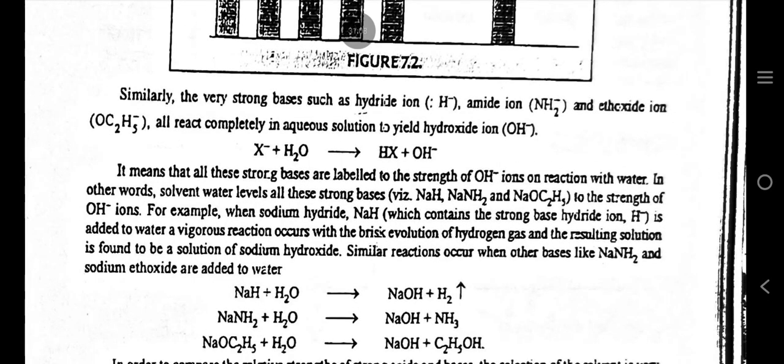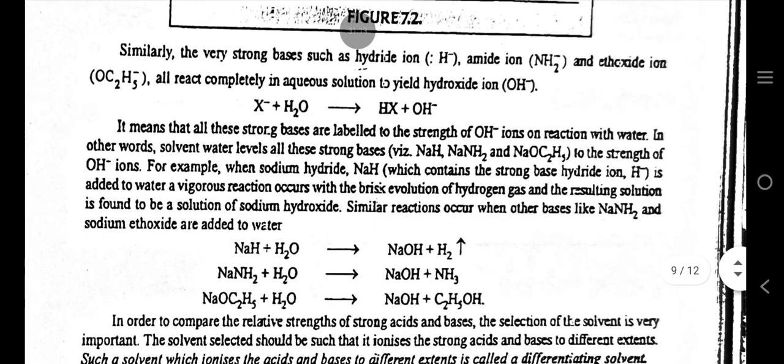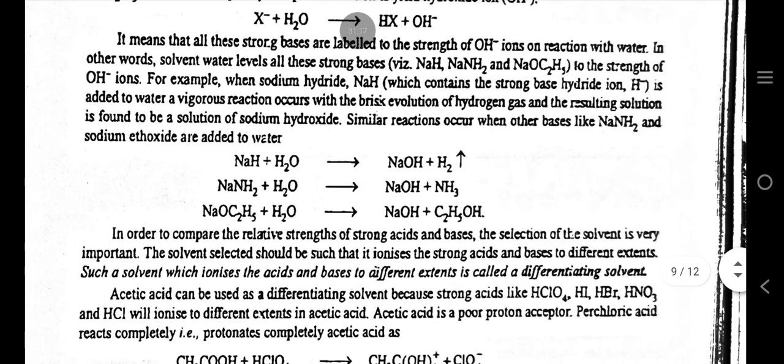Similarly, the very strong bases such as hydride ion, amide ion and ethoxide ion all react completely in aqueous solution to yield hydroxide ion. It means that all these strong bases are leveled to the strength of the OH- ion on reaction with water. In other words, solvent water levels all strong bases to the strength of OH- ions.